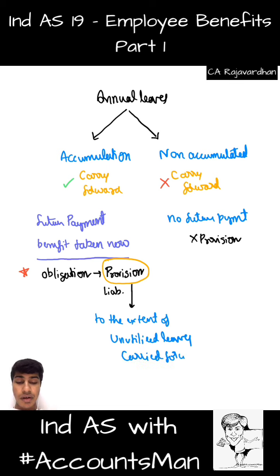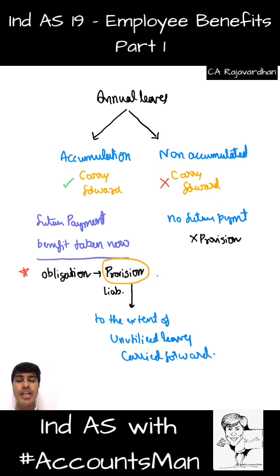Carried forward. At times, the organization might have a policy saying that 12 leaves are allocated to you. Maximum of 2 leaves can be carried forward. You get that? Now assume you took 9 leaves during the year. What was given to you is 12. What you took is 9. So 3 days of leave you didn't take. But the maximum carry forward allowed is only 2. So 1 day is exhausted. So that 1 will become non-accumulated, 2 will become accumulated.